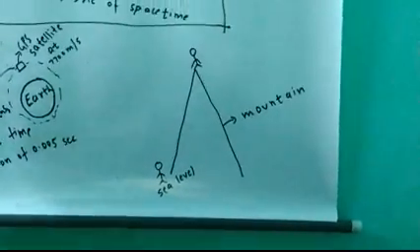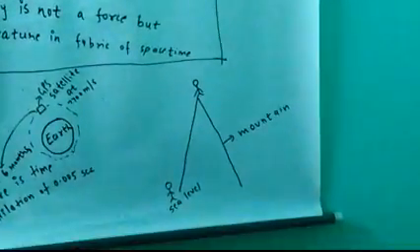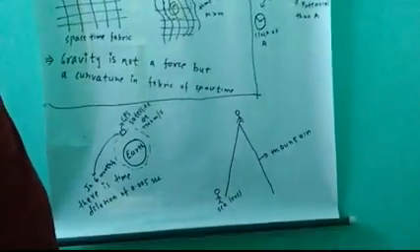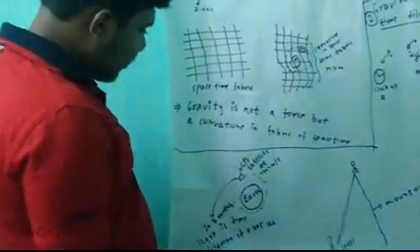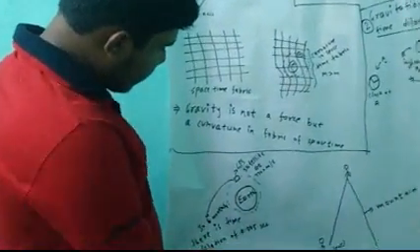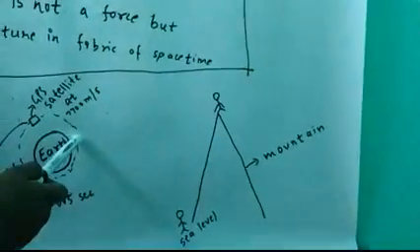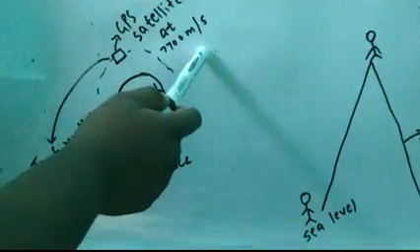One more most familiar example is the GPS system. The GPS satellites revolve around the Earth at 7,700 meters per second.